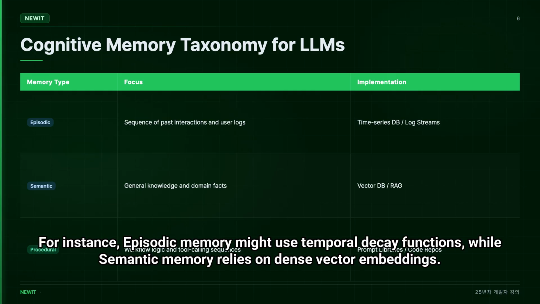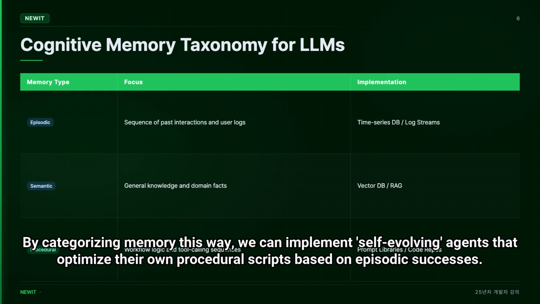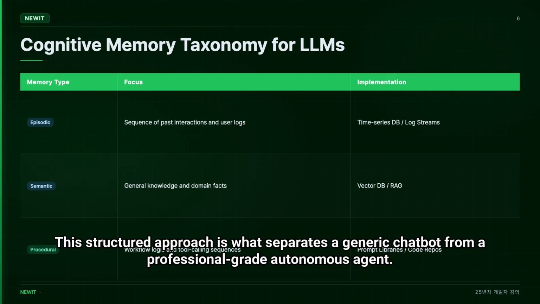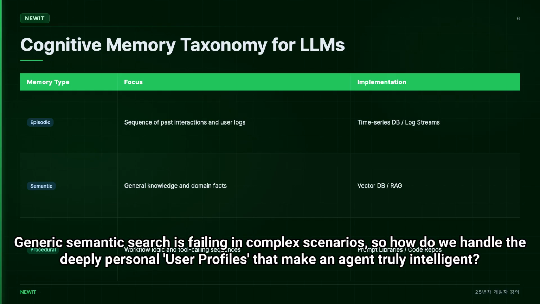For instance, episodic memory might use temporal decay functions, while semantic memory relies on dense vector embeddings. By categorizing memory this way, we can implement self-evolving agents that optimize their own procedural scripts based on episodic successes. This structured approach is what separates a generic chatbot from a professional-grade autonomous agent. Generic semantic search is failing in complex scenarios, so how do we handle the deeply personal user profiles that make